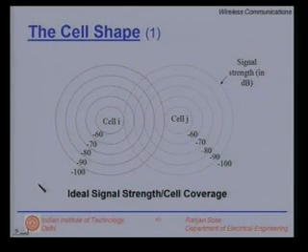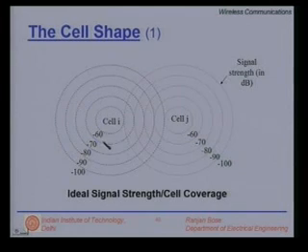In the next couple of slides, let's look at the shape of the cells. What determines the shape of the cells? How can we regulate it, if at all? Consider cell I and cell J, which are co-channel cells. Assuming the base station is located at the center of the cell and it's an omnidirectional base station, it radiates circularly in all directions.